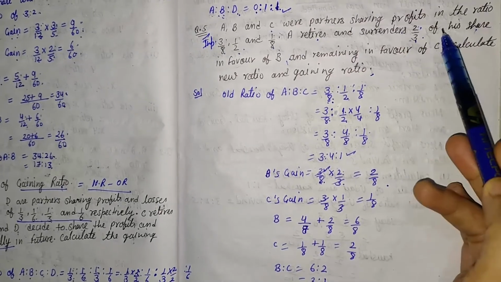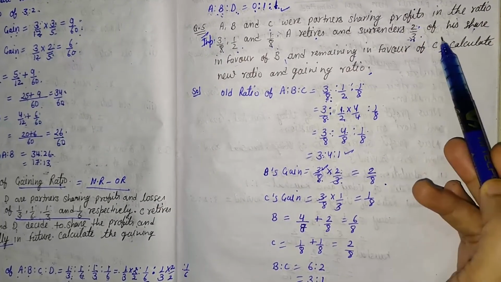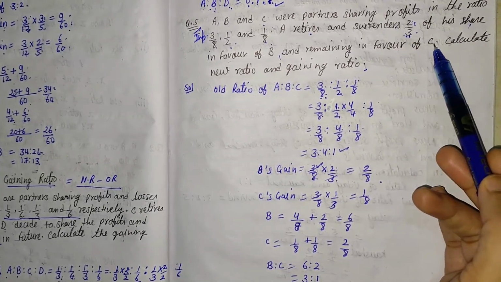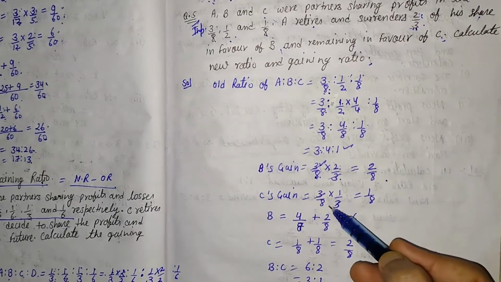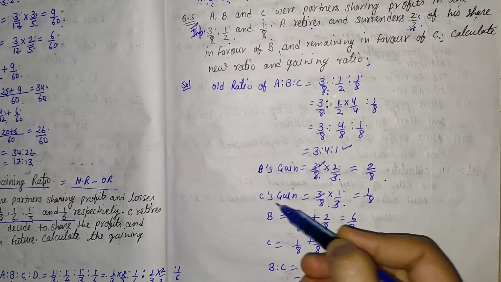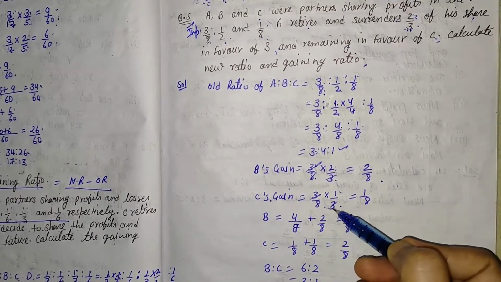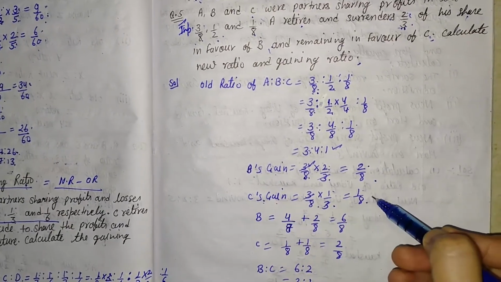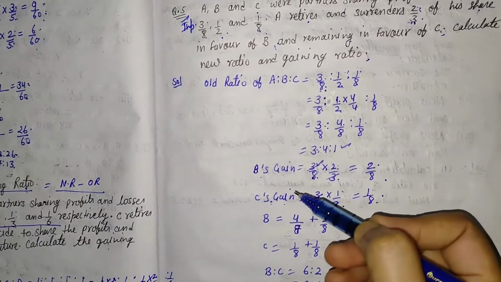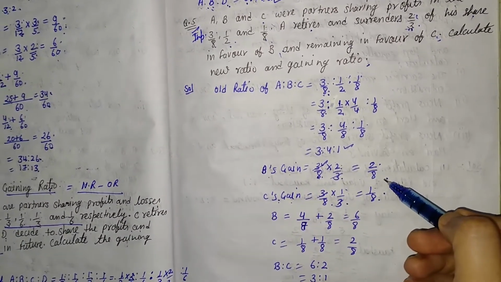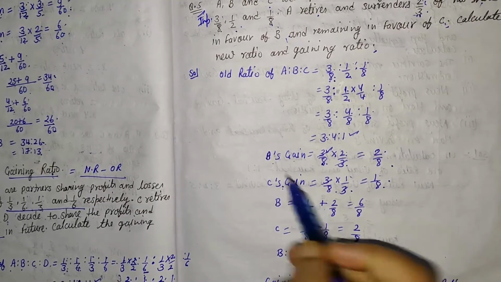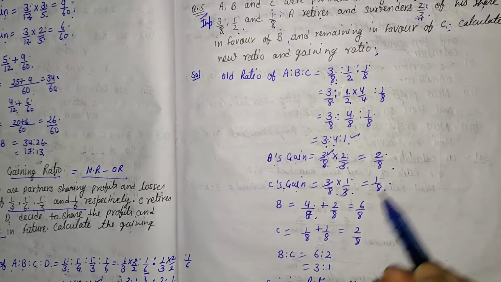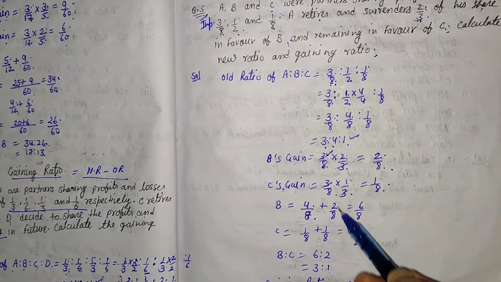The remaining share 1/3 is taken by C. Here 3/8 times 1/3, cancelling 3 with 3, we are getting 1/8. That is B's gain and C's gain. It means after the retirement of A, B and C are in the gain position. Here the old ratio of B is 4/8, and B's gain is 2/8.